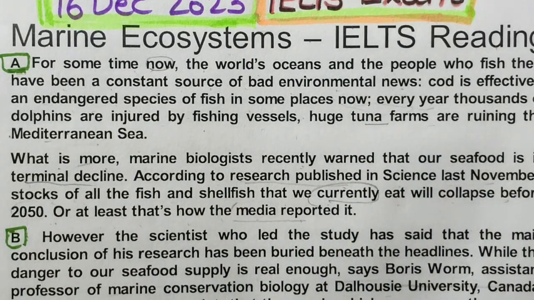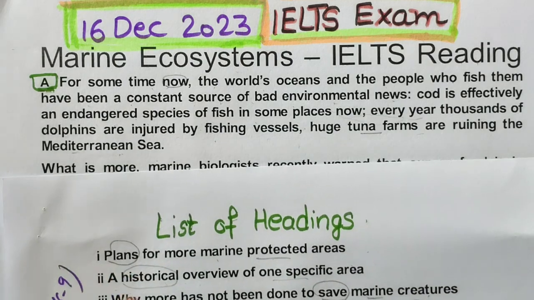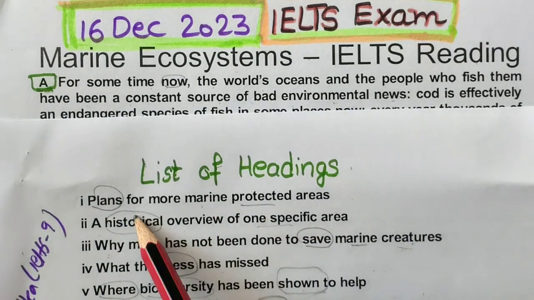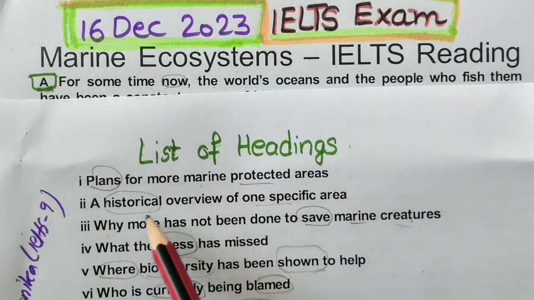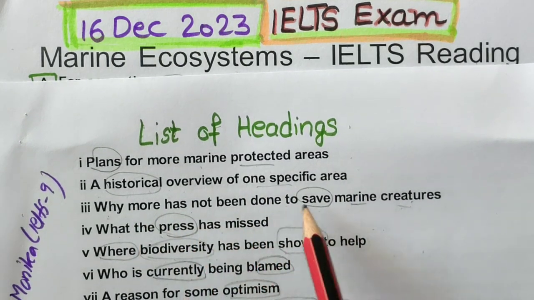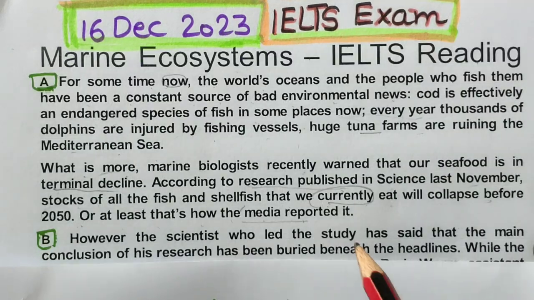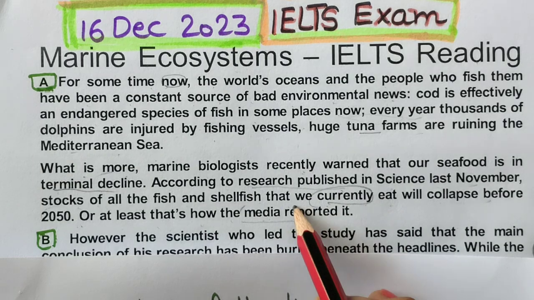Let's read the options. So in this paragraph, were they talking about plans? No, they were not talking about any plans for more protected areas. A historical view is also not given. Why more has not been done? This is also not. What the press has missed. The word press is there. See this, media and all.